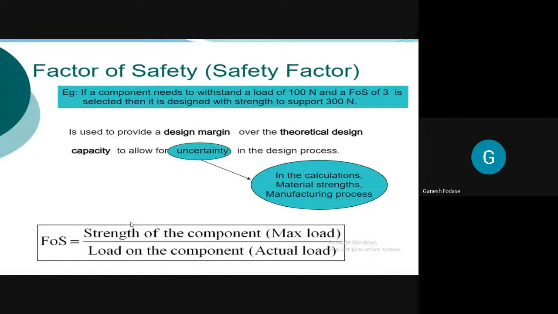When I talk about strength, it means we are considering the maximum load that is going to act on that component. When I say load on the component, it means the actual load. Let's say we consider the actual load on any component.